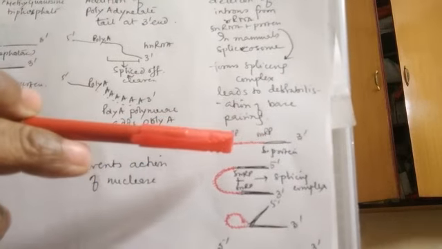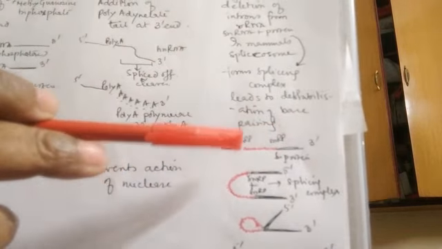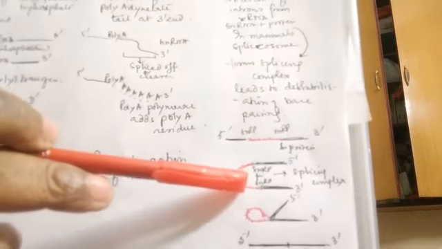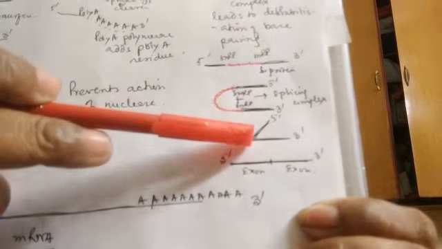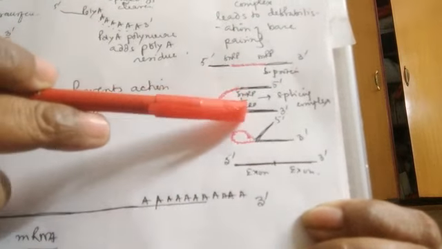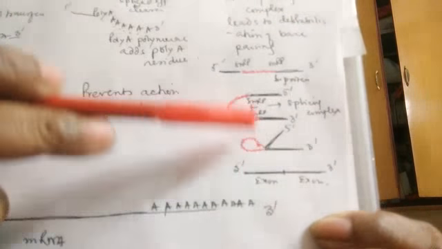Suppose this is the intron, so at the 5' as well as the 3' end the splicing complex appears, and then these splicing complexes come together, and finally it removes the introns from the RNA.